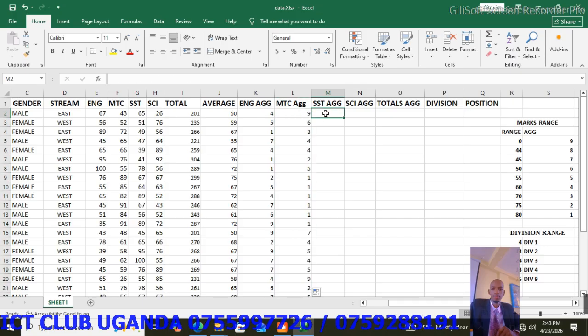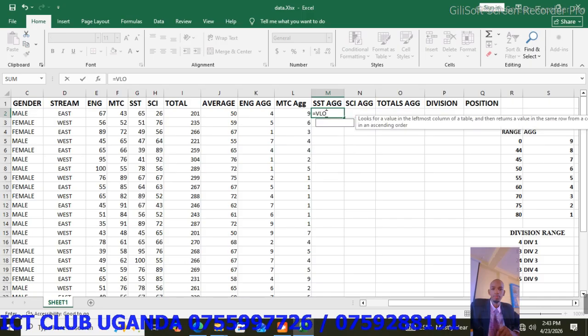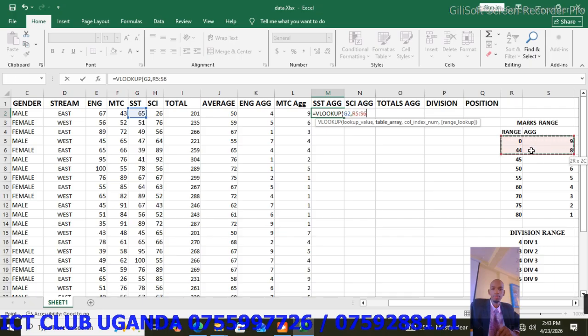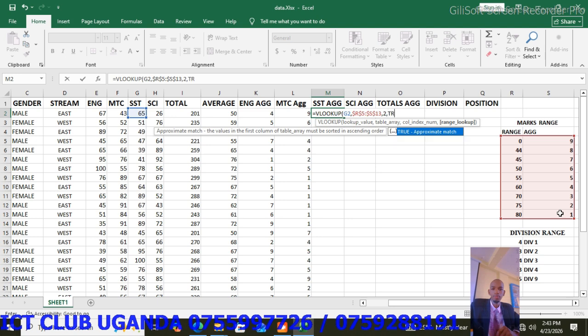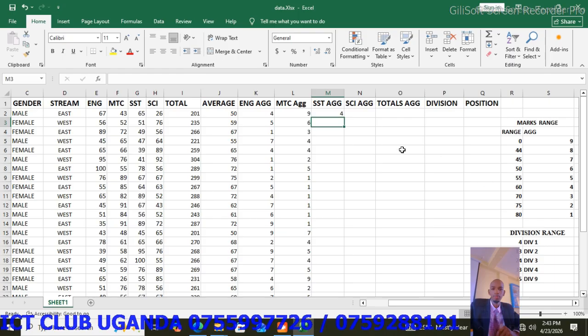SST aggregate equals VLOOKUP, open brackets, the first mark of SST is the lookup value, comma, our table array, highlight it from 0 up to 1, press F4 on your keyboard to lock it, comma, column index number is 2, comma, true. Close the brackets, press enter, autofill.